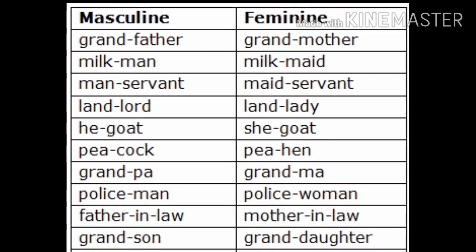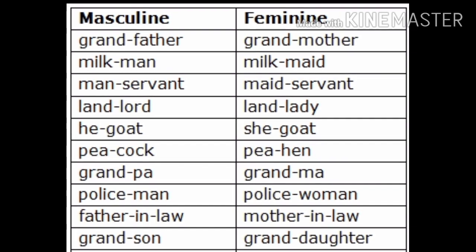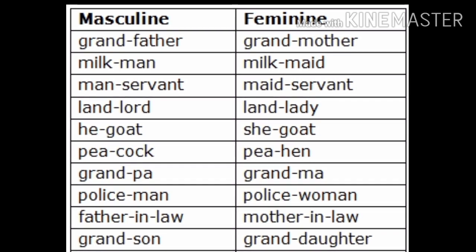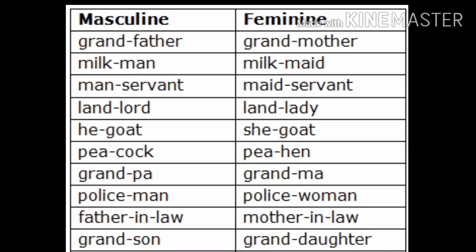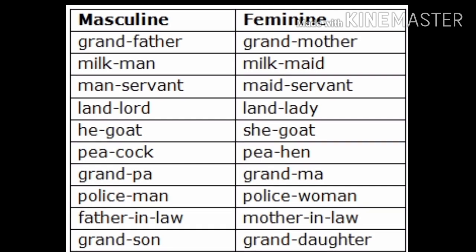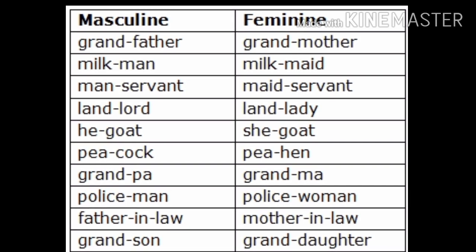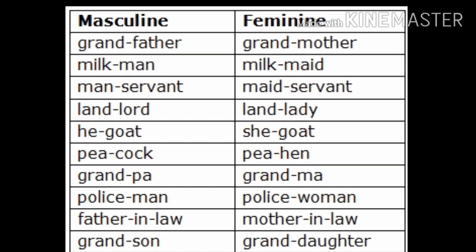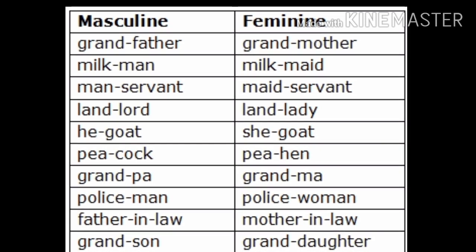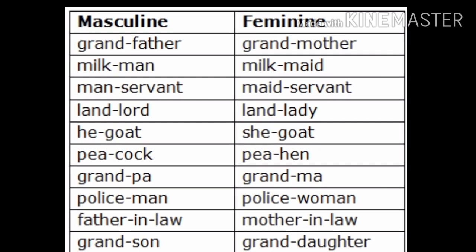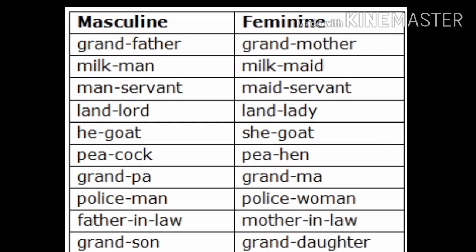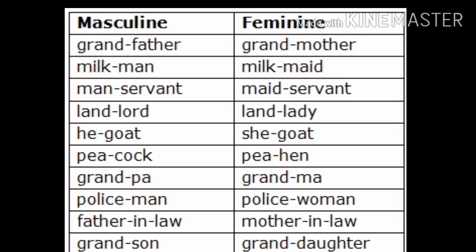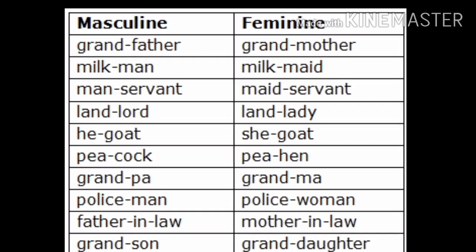Grandfather, milkman, manservant, landlord, he-goat, peacock, grandpa, policeman, father-in-law, grandson. All these are masculine gender. Whereas grandmother, milkmaid, maidservant, landlady, she-goat, peahen, grandma, policewoman, mother-in-law, granddaughter. All these words come under feminine gender.